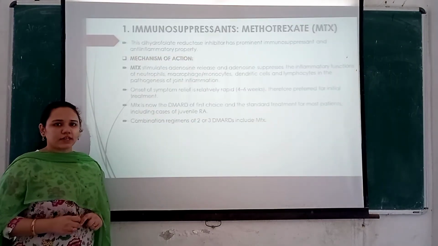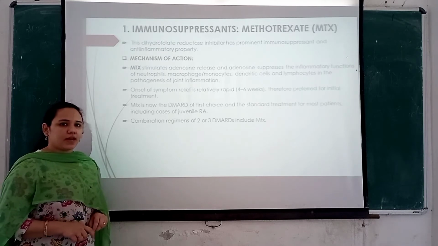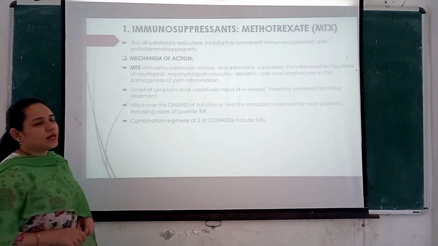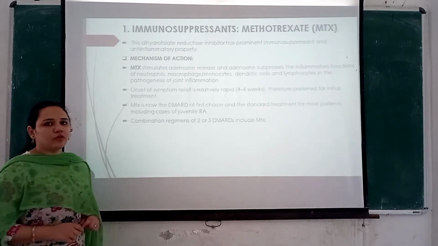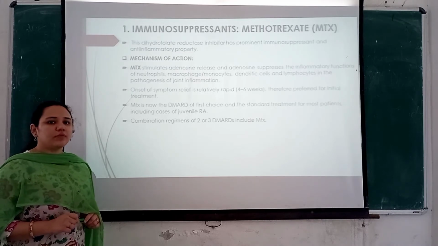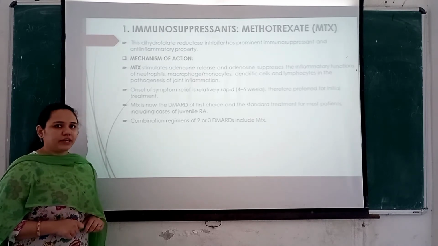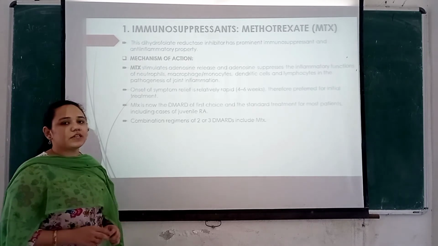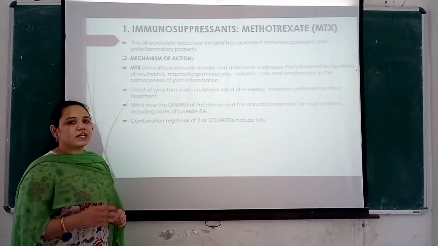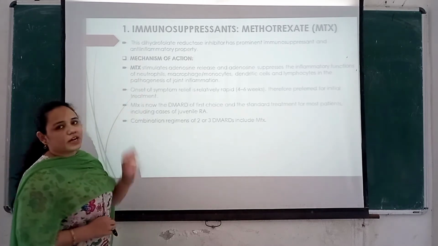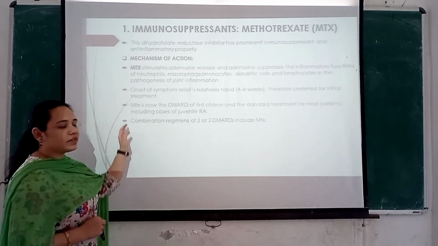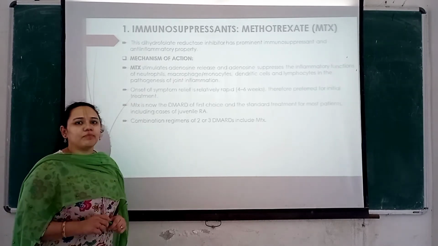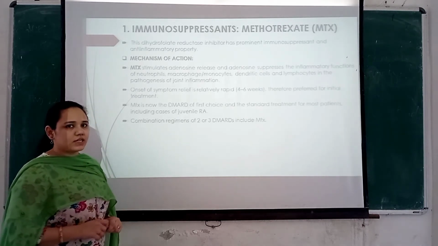So coming to the first category of drugs, that is non-biological agents. This includes immunosuppressants. So the first drug under immunosuppressants is methotrexate. It is a dihydrofolate reductase inhibitor. It shows both immunosuppressant as well as anti-inflammatory action. When coming to mechanism of action, methotrexate causes adenosine release, and this adenosine suppresses the inflammatory actions of the cells involved in the inflammatory response, that is neutrophils, macrophages, monocytes, etc., thereby inhibiting the inflammatory process in the joint.